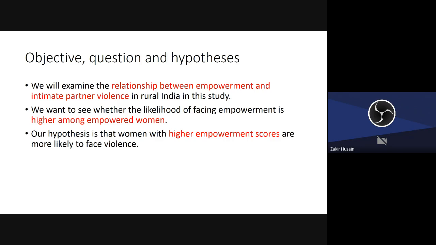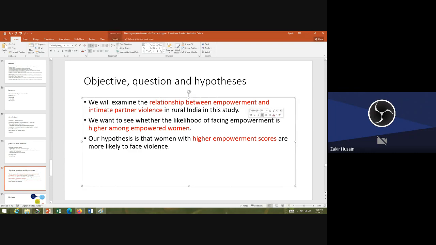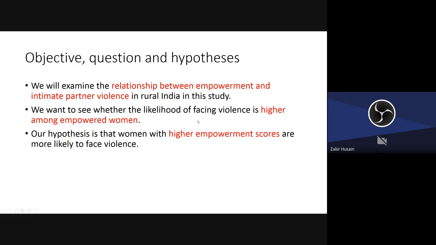Question: we want to see whether the likelihood of facing violence is higher among empowered women. So you're posing the same thing in a question form. And third, you operationalize this: women with higher empowerment scores. That means you have to calculate the scores and then you have the probability of facing violence.